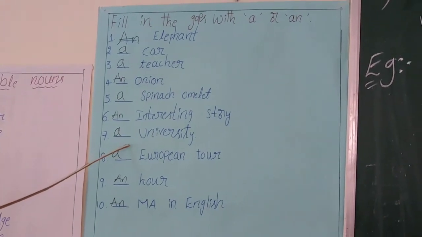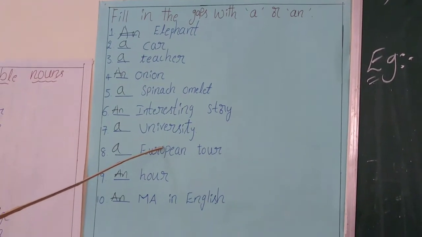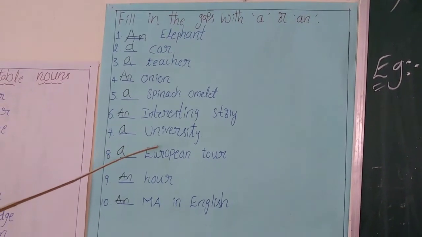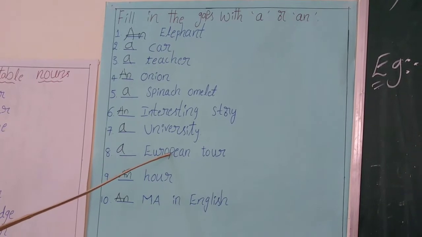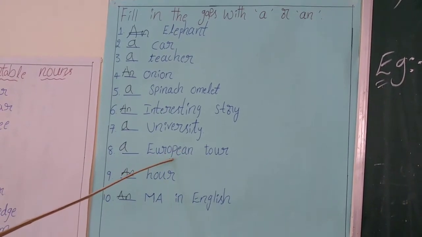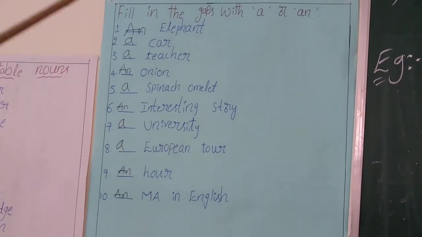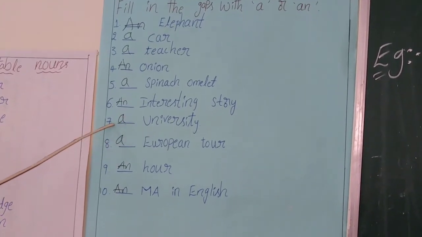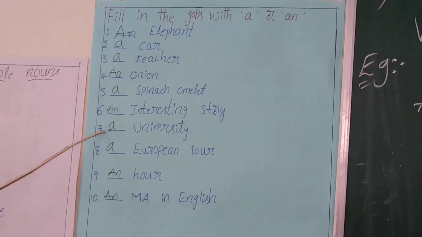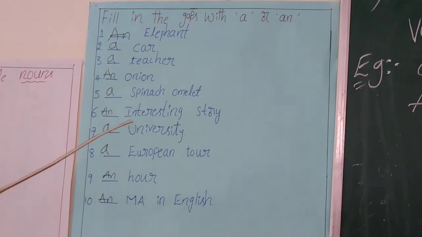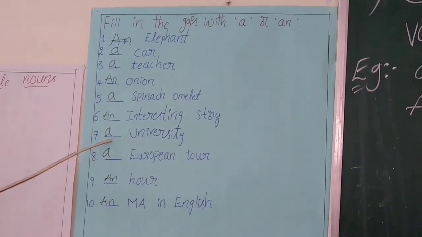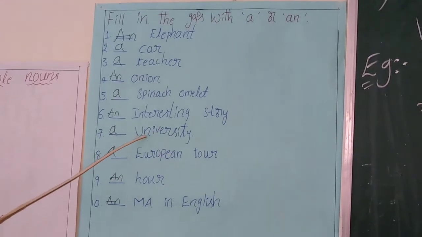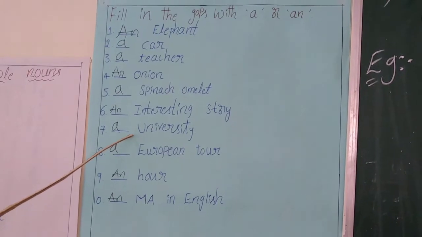Number 7 is a university because even though university starts with the letter U, the first sound of the word is not a vowel sound. We don't say uh-niversity, we say yu-niversity, so that first sound is a Y sound, which is a consonant sound. So we say a university.